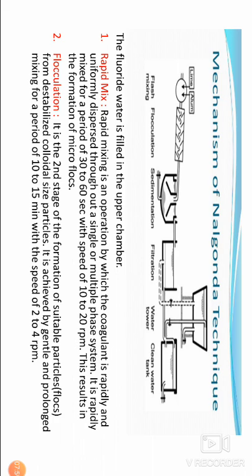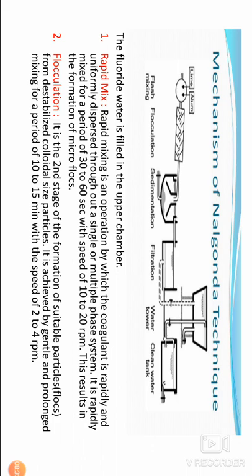It is rapidly mixed for a period of 30 to 60 seconds at a speed of 10 to 20 rpm, meaning rotations per minute. This results in the formation of microflocs. Flocculation is the second stage, the formation of suitable particle flocs from destabilized colloidal size particles.